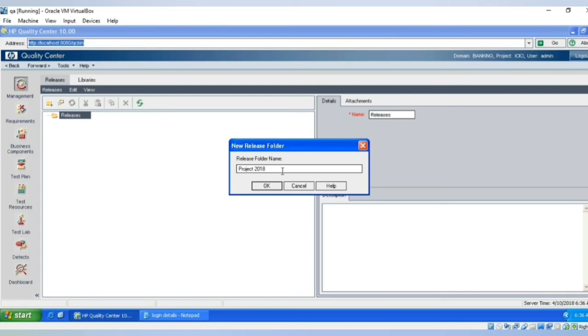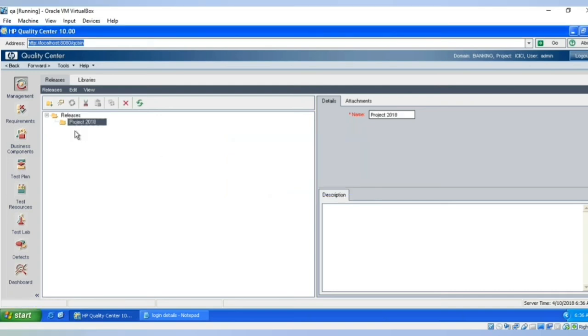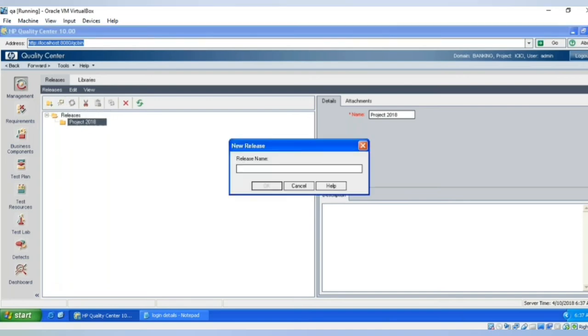Here I have defined the name as project 2018, and under that I am going to create two releases now: release 18.1 and release 18.2. Release 18.1 will refer to the first 6 months of 2018, and release 18.2 will refer to the next 6 months of this year. Click on this new release button and give the name as release 18.1.